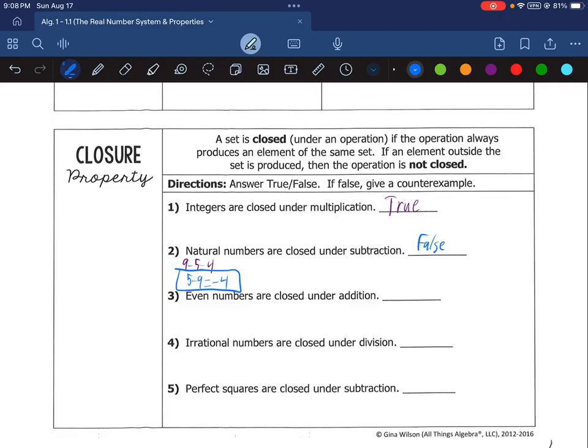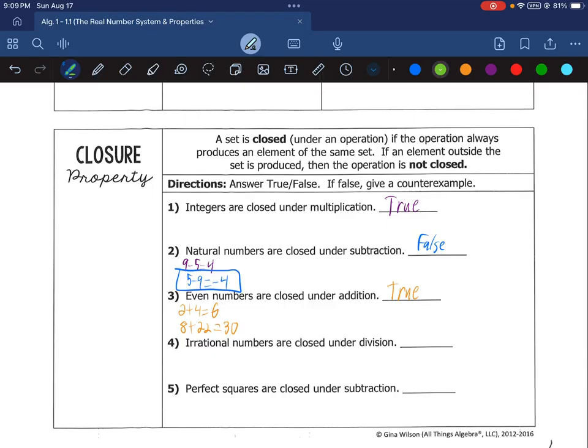Number 3, even numbers are closed under addition, meaning if you add any two even numbers, you'll only get another even number. So it starts out even, and it will only ever stay even if we add them together. Let's just test it with two even numbers. 2 plus 4, those are both even, you get 6. That stays even. Let's test it with another couple of numbers. 8 plus 22, another couple of random even numbers, that would be 30. As we continue to try more and more scenarios, you would notice that they'll always give you another even number, because it is true that anytime you add two evens, you'll only get an even. So that means it is closed under addition.